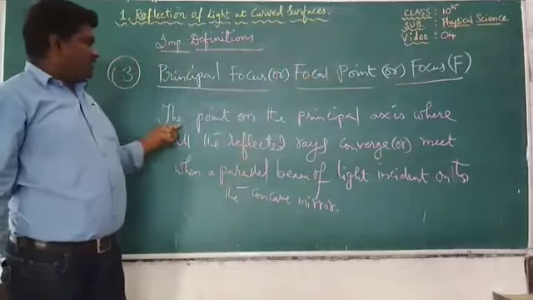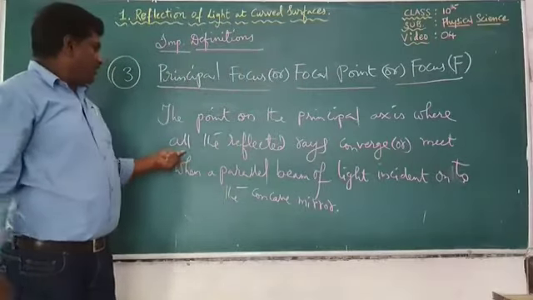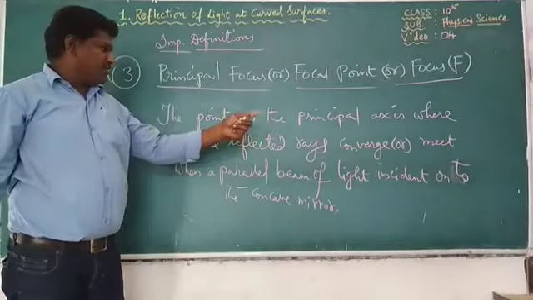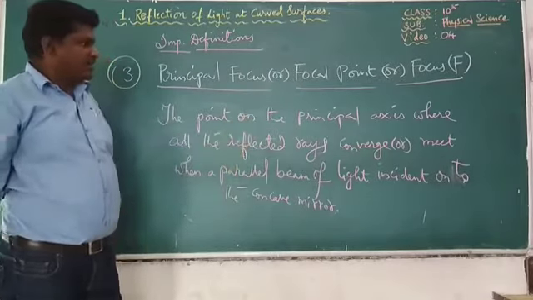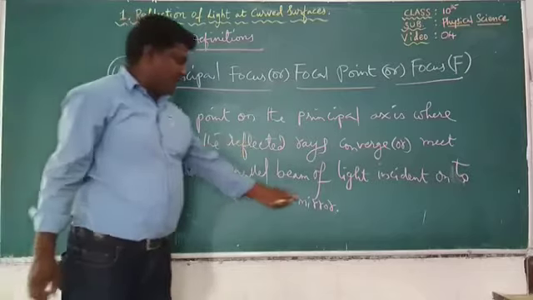So once again, the point on the principal axis where all the reflected rays converge or meet when a parallel beam of light is incident onto the concave mirror.